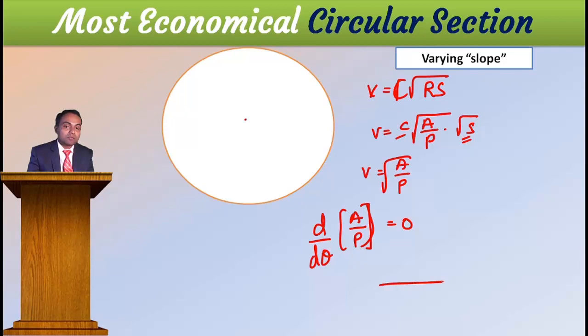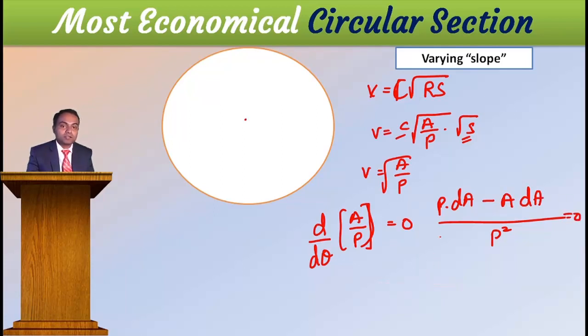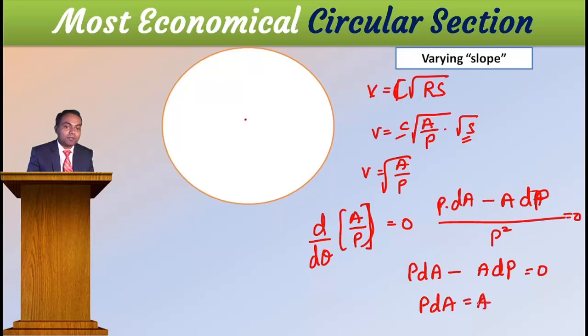Then you will get 1 by p square into p dA minus a dp is equal to 0. Means p square will go, then you get the condition p dA minus a dp is equal to 0, means p dA is equal to a dp, with respect to theta.